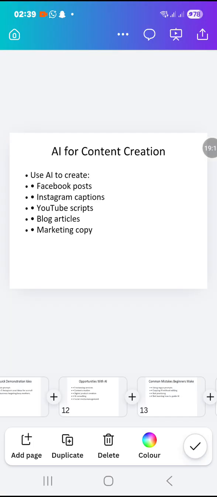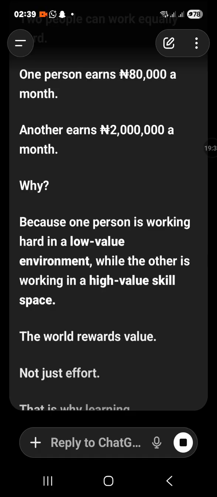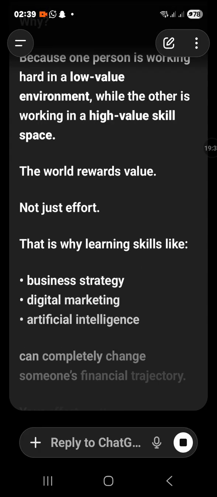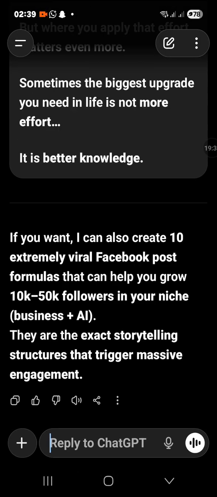Okay, so that's AI for content creation. You can use it for Instagram content. If you are creating on Instagram, you tell it that you are creating for Instagram, right? If it's for YouTube scripts, you mention it. If it's for a marketing copy, you mention it. So let's do a marketing copy together. That is very important. AI for marketing. What you would say in your marketing script that will make people want to see what you're doing.